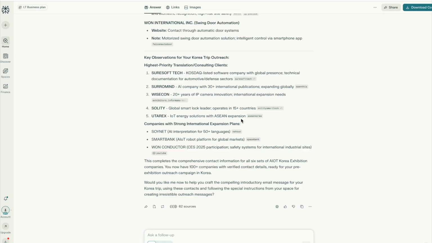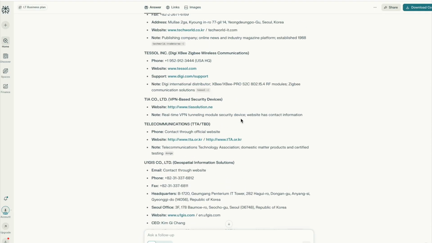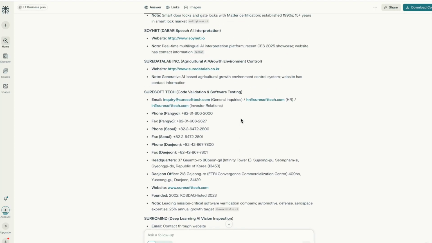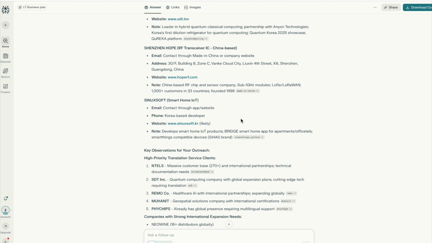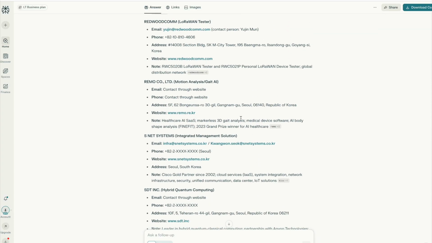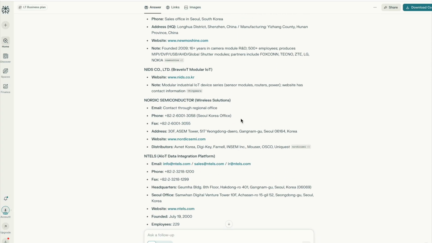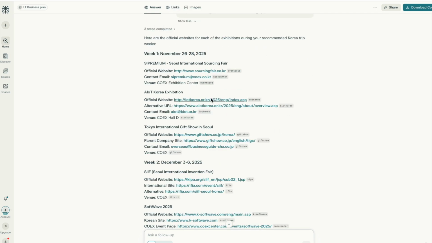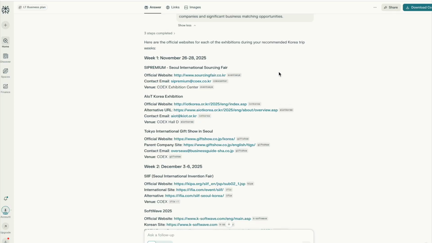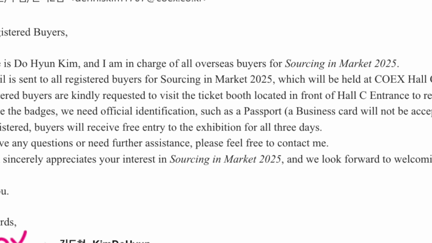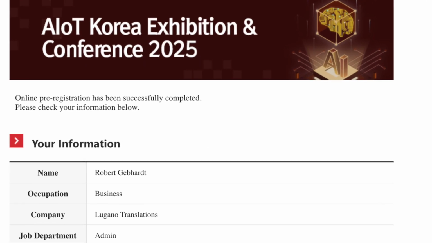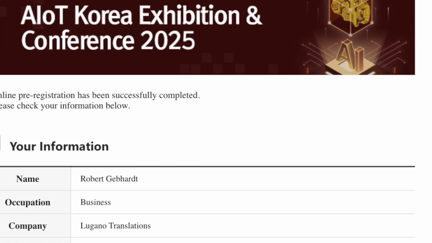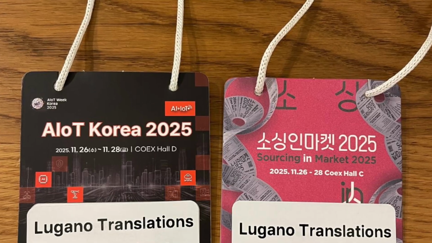I won't go into all that because here I just wanted to show this part. At this point, by the way, I had not signed up for any of these exhibits or anything. But at this point I did. I went to those websites that it gave me. So I went here, Sourcing Fair, then IoT Korea, and I signed up as a visiting company. Usually when you sign up, not as an exhibitor, but as a visitor or buyer, you can sign up for free. And so I did sign up for free and I was able to attend these two events.